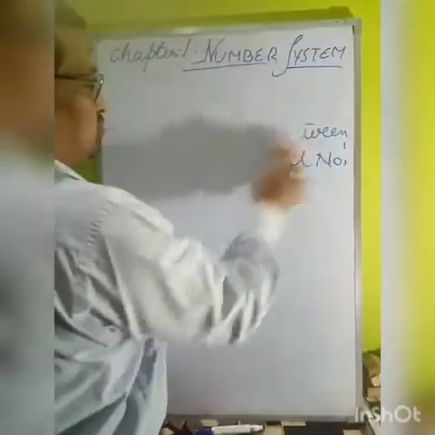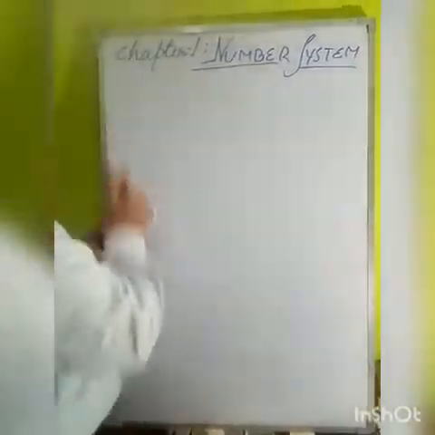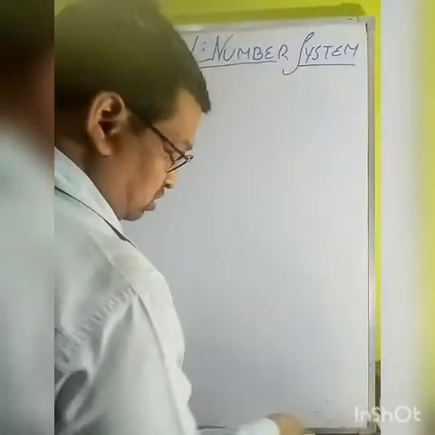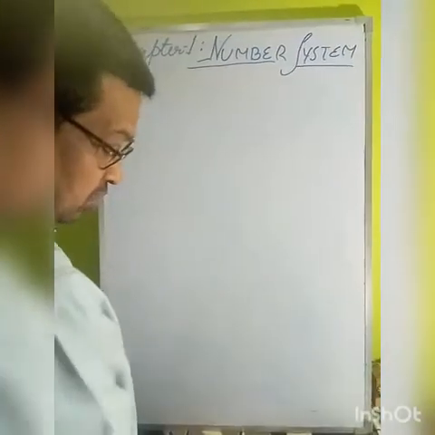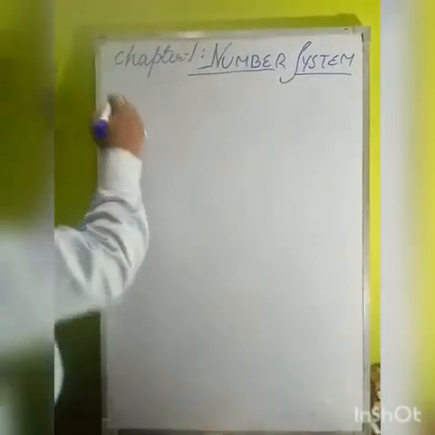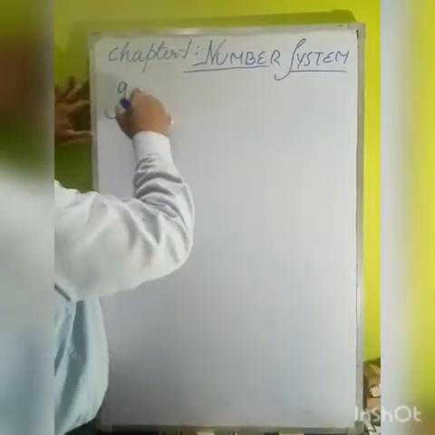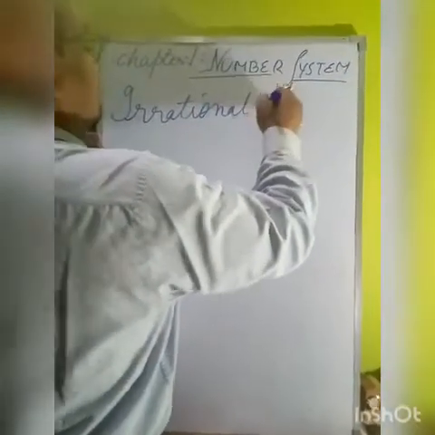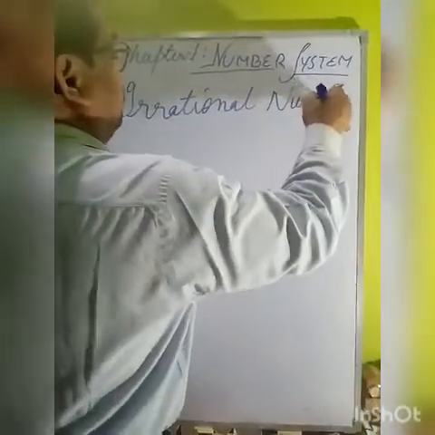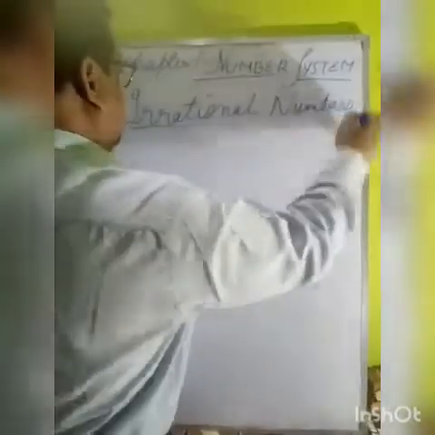You must have solved exercise 1.1. Now we are going to see the real numbers, the concept of irrational numbers. We have already discussed it, but there may be some confusions with you. So I am discussing this again.